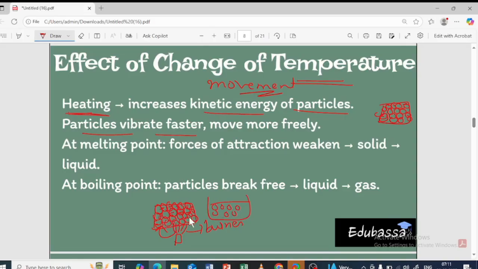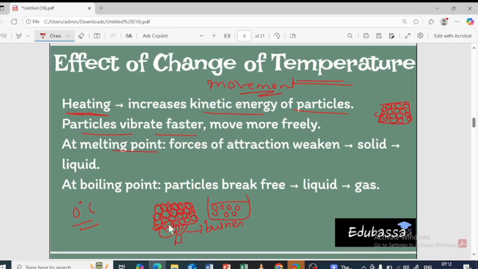So that is why the temperature is not going to change, isn't it? I told you the temperature is not going to change. It is 0 degrees Celsius itself, up to it is going to convert into water. The temperature is going to remain constant. The melting point is going to remain constant. That is because the energy is used up to break the bond, to break the force of attraction here. So that is the reason this heat energy is used to break the bond, break the force of attraction. Hence the temperature remains constant. Okay, so this is the melting point.